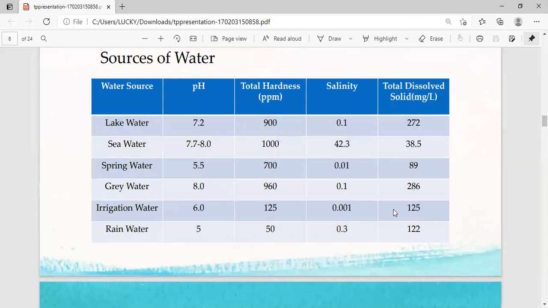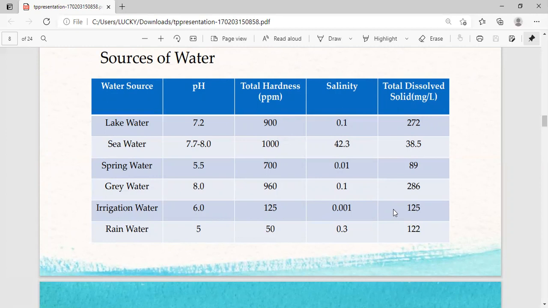Here, sources of water. Here, water source and what is the value of pH, the total hardness, the salinity, and TDS, which is nothing but total dissolved solids. Actually, total hardness we have to measure in ppm. ppm means parts per million, and total dissolved solids are measured in milligram per liter.